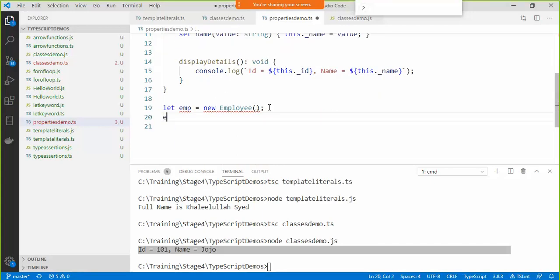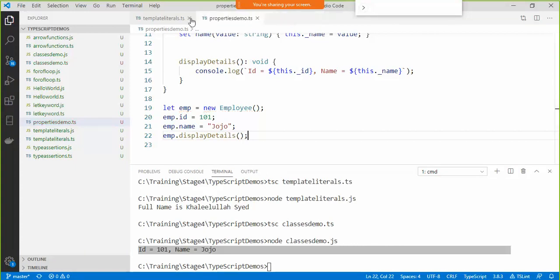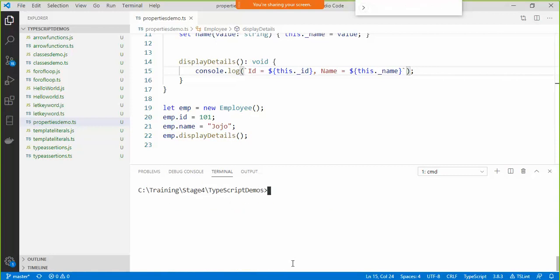And then I can say emp.id property I can access and assign it some value, emp.name property I can access and assign it some value, and then finally say emp.displayDetails, this way. There it is. Now let's clear out and then say tsc, and then specify properties demo.